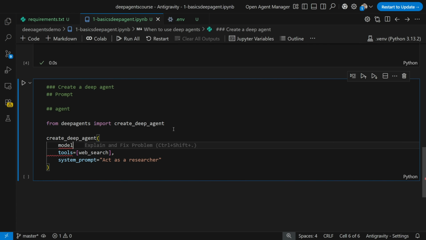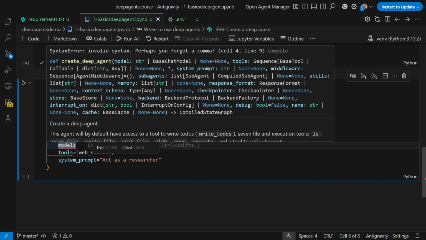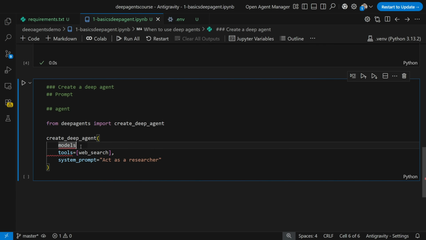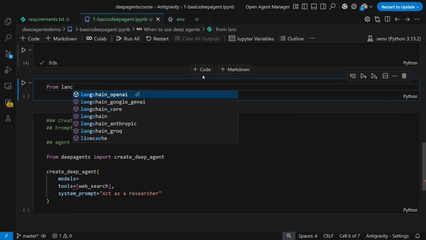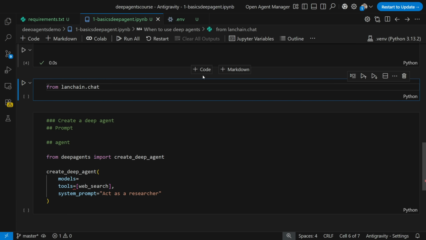Now why do we require model over here? If you see with respect to create deep agent, here we need to provide a model. See, model is equal to a string. Now which model are we going to use? Whether you want to use OpenAI, or whether you want to use Grok. So let's say I've imported the Grok API key. Now with respect to the Grok API key, how do I load the model? I can write from langchain.chat_models import init_chat_model, right?